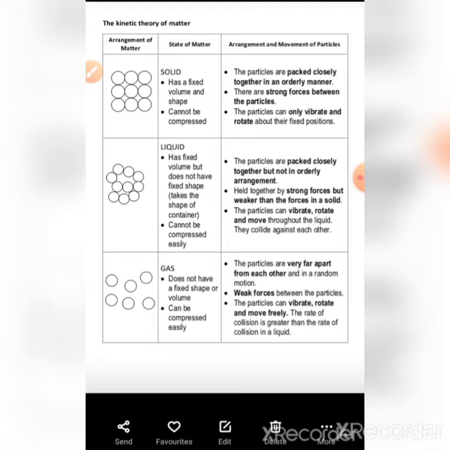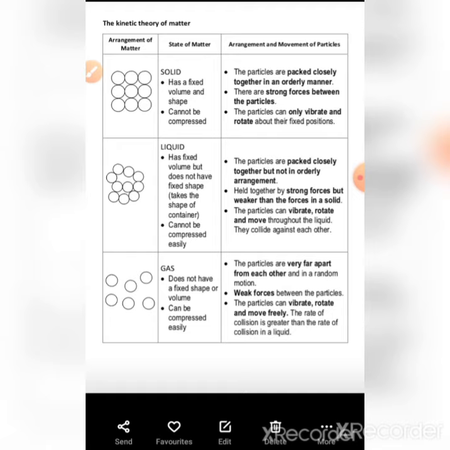When the temperature of any substance is minus 273.15 degrees Celsius, this state of matter is known as the Bose-Einstein state. It means when you take matter to a very low temperature, the state will be known as the Bose-Einstein state.